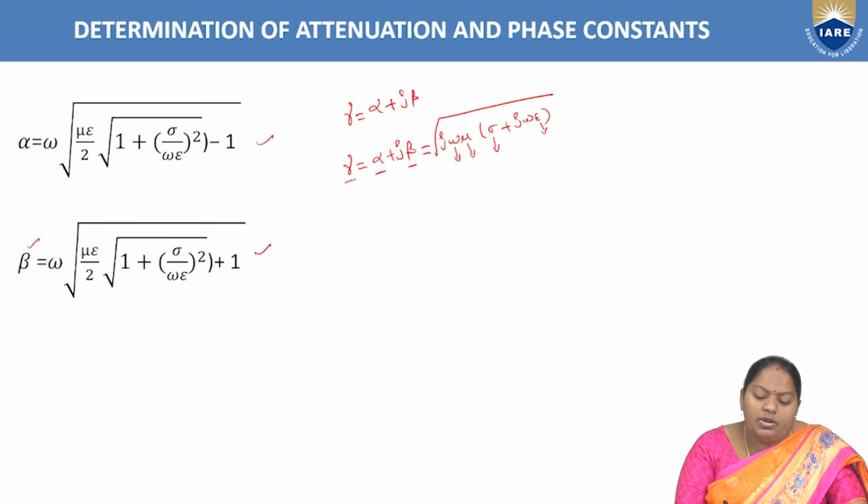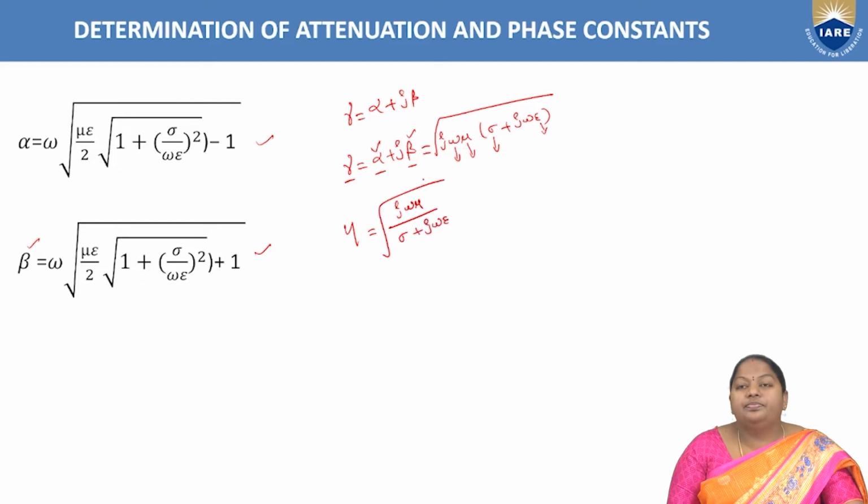To determine the propagation constant gamma, we need to know the attenuation constant alpha and the phase constant beta. So these are the two fundamental equations for alpha and beta. Along with the propagation constant, we also have one more term called the intrinsic impedance, eta, which is equal to root of j omega mu by sigma plus j omega epsilon, right?